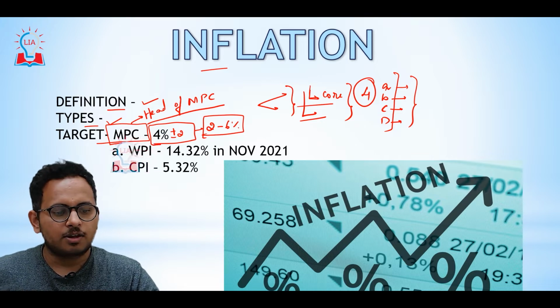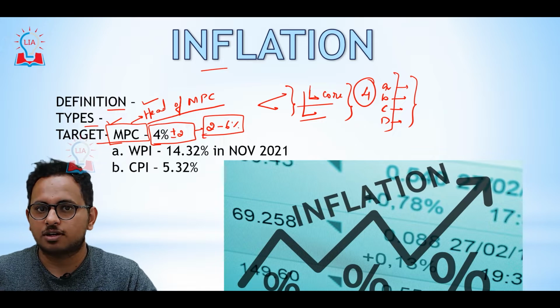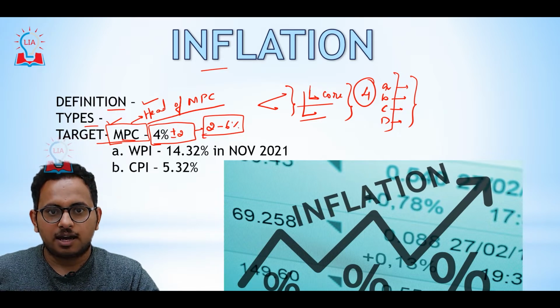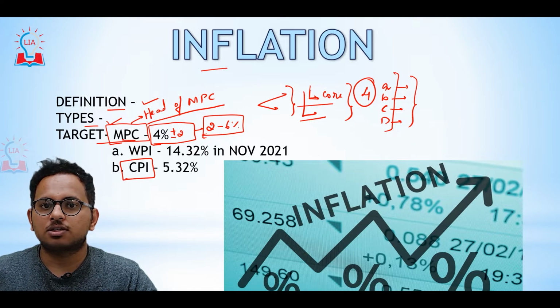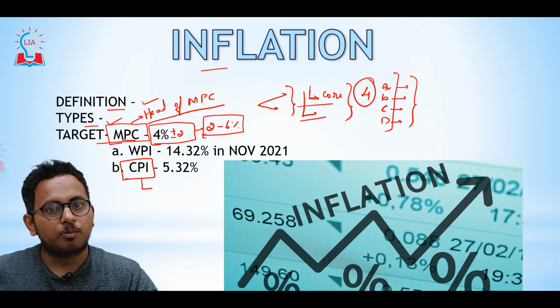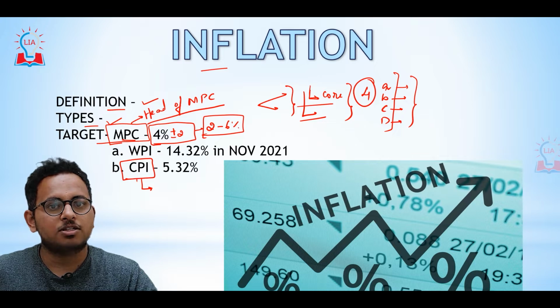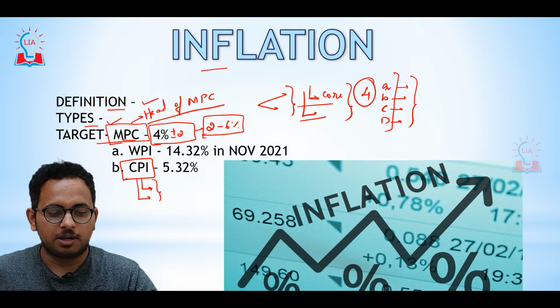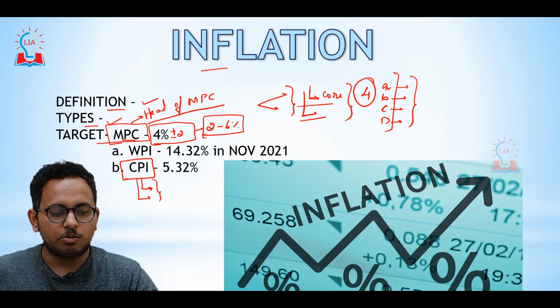In India, we take CPI as the headline inflation. We call CPI the headline inflation. Most of our policy formulations are based on the range of CPI and not the WPI.